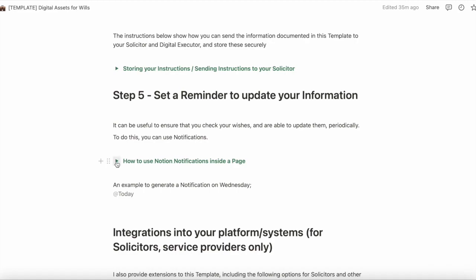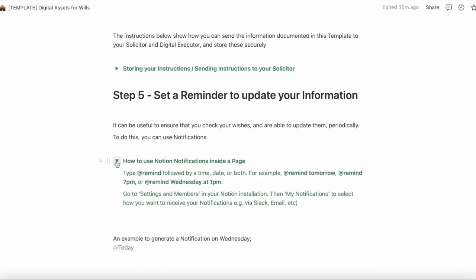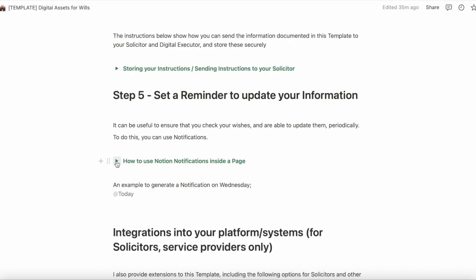And you can say to Notion through this description here when you want a notification to happen. So if you want a notification to be sent to you in 6 months' time, reminding you to just have a check of your digital asset template, make sure it's up to date, then you can do that here as well. And I've provided some information on how to do that up here. Clearly, when your digital asset list changes, you'll need to inform your solicitor as well, although they should still have a link that you've created and sent to them earlier.